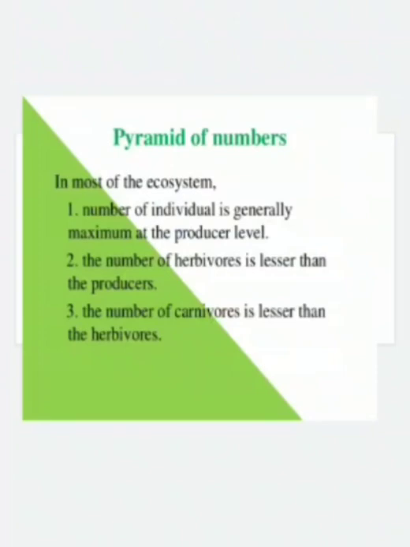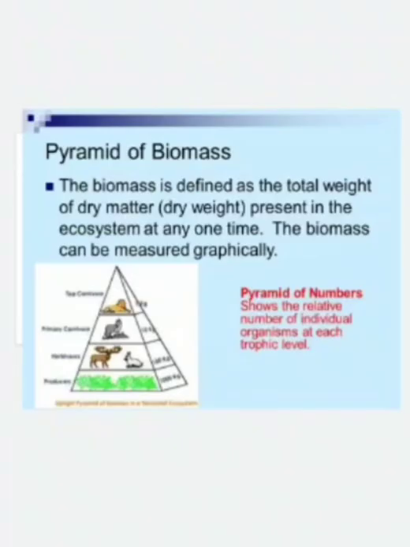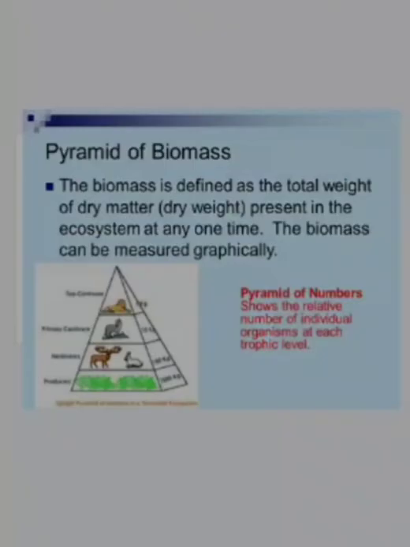Then what are the characters of pyramids of number? The number of individuals is generally maximum at the producer level of the pyramid of number, and the number of herbivores is lesser than the producers, and the number of carnivores is lesser than the herbivores. Then the second type of pyramid is the pyramid of biomass. The biomass is defined as the total weight of dry matter present in the ecosystem at any one time. The biomass can be measured graphically.